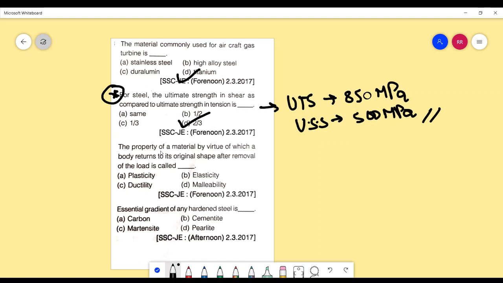The property of a material by virtue of which a body returns to its original shape after removal of load is called elasticity. Essential ingredient of any hardened steel is carbon, cementite, martensite, or pearlite. Answer is martensite. Martensite is the most brittle and the hardest phase of iron.